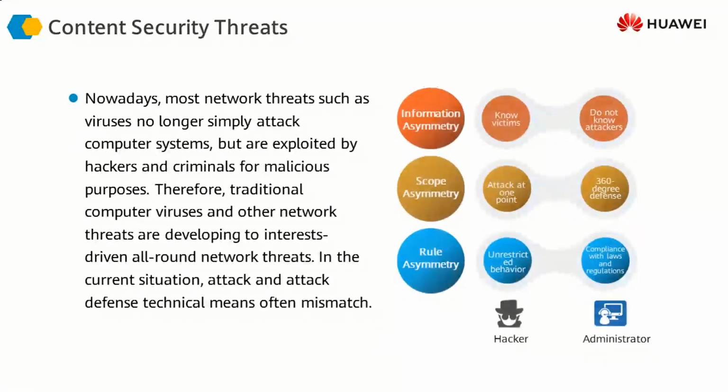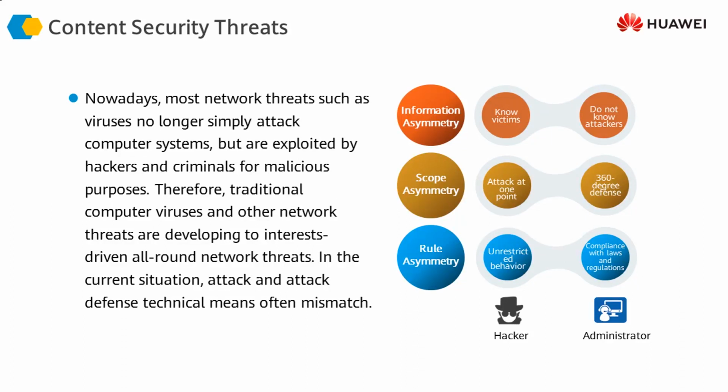I said that it is difficult to control the attacks at the application layer, and it's easy to control the attacks at the network and the transport layer. So why is it so difficult to control these attacks, especially at the application layer? Because at the application layer, there are so many different types of applications. There are so many different types of protocols that you need to take care of.